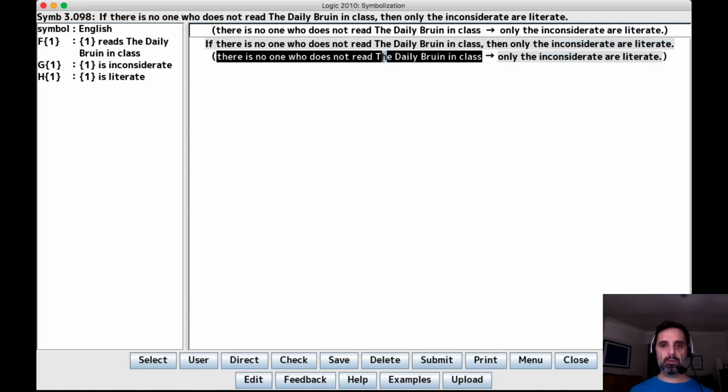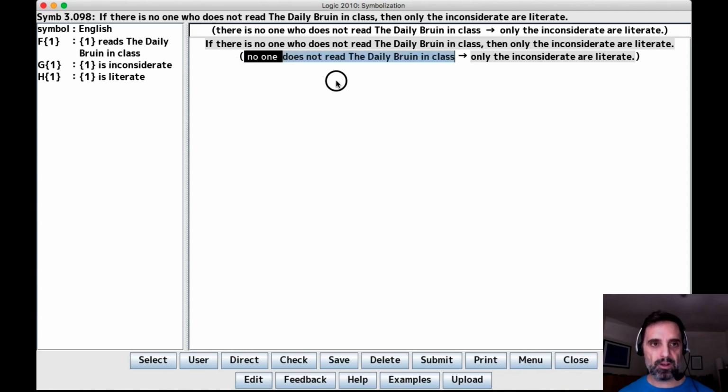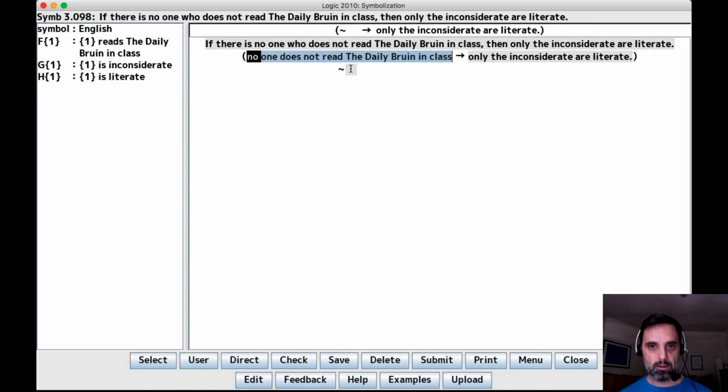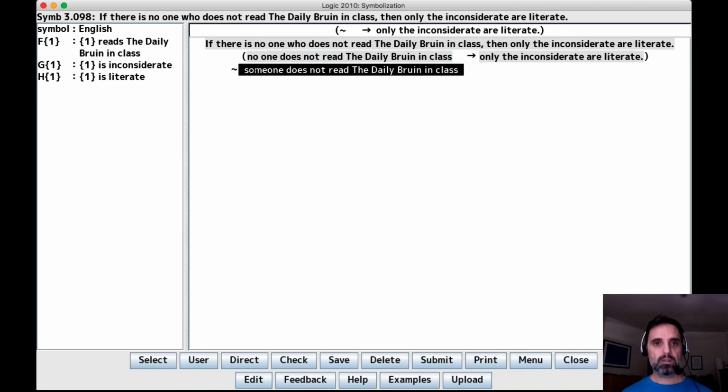So there is no one who does not read the Daily Bruin in class. So we can simplify that to no one does not read the Daily Bruin in class. If we look at this again, this is hard to read because of the double negation, but if we stick with our determinative phrase verb phrase method, we're going to be okay, because we can say this is the determinative phrase, no one, and this is the verb phrase, does not read the Daily Bruin in class. So this is the negation, this no, right, of someone does not read the Daily Bruin in class.